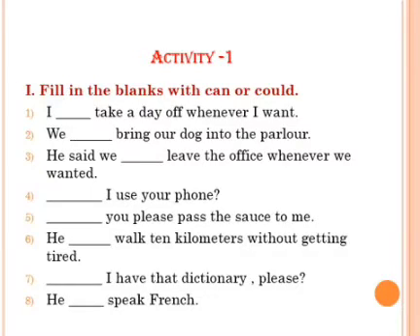So children, now we have learnt the use of can, could and couldn't. So here is an activity for you. You are going to find the answer. Fill in the blanks with can or could. First question. I dash take a day off whenever I want. You are going to guess the answers, children. The answers should be can or could. So if it is a past tense, you are going to use it as a could.